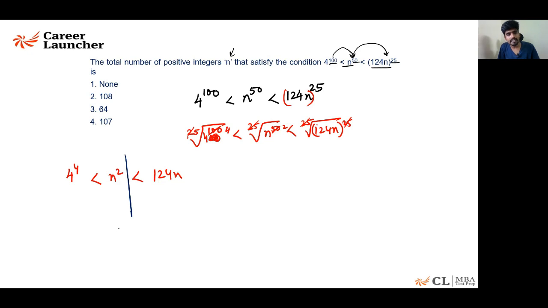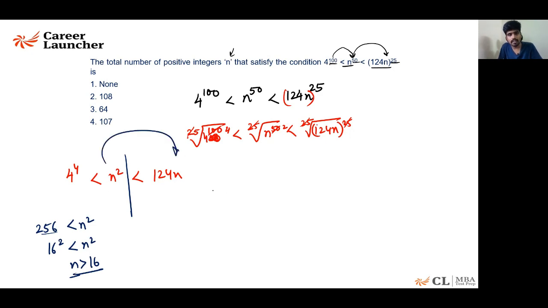Compare 4 power 4 less than n square. 4 power 4 is 256. 256 is less than n square. We are only interested in positive integers. 256 is 16 square. 16 square is less than n square. So n must be greater than 16, is what we have found from this.